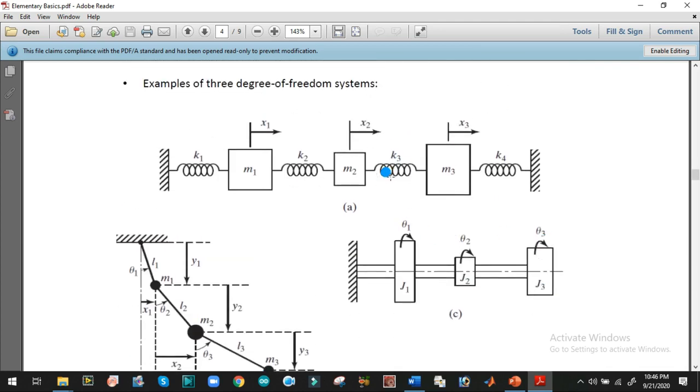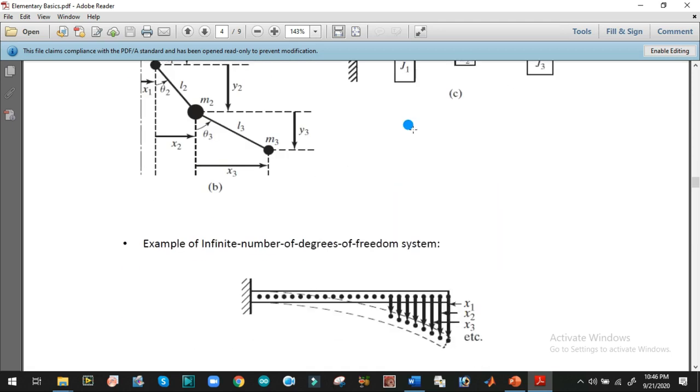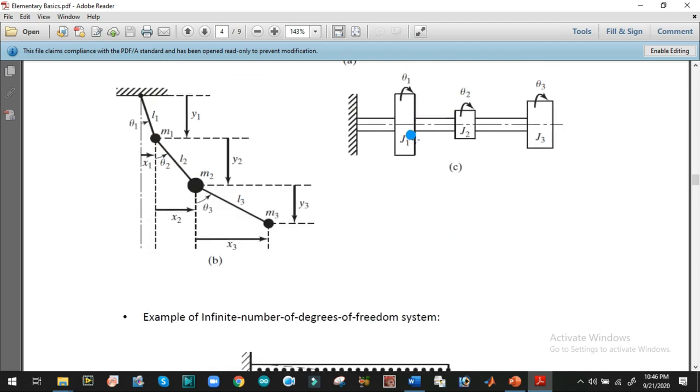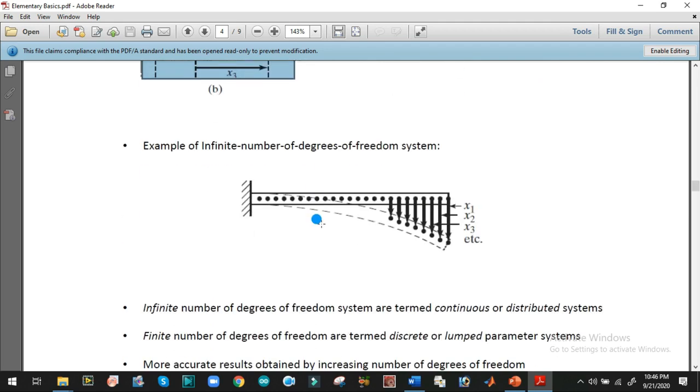Here again we can see that these masses are not independent, but they depend upon each other's motion because they are connected with each other with the help of springs. So again the type of motion is only 1 and number of blocks are 3. So SDF is also 3. This is a 3 degree of freedom case.